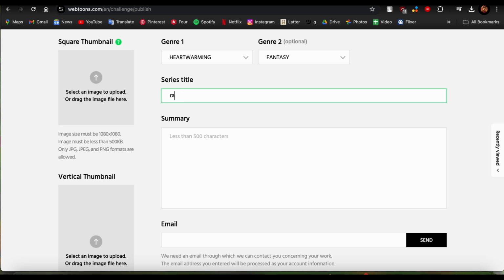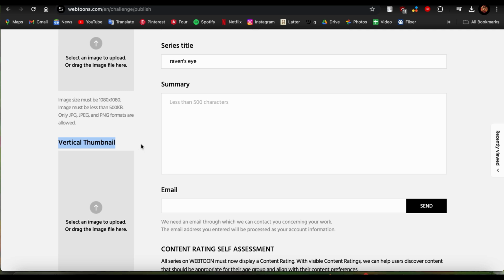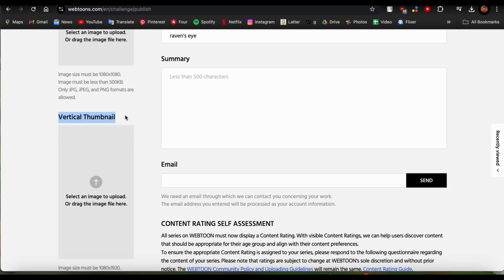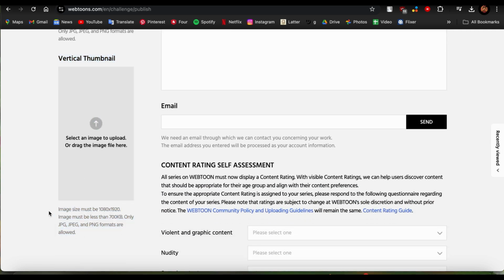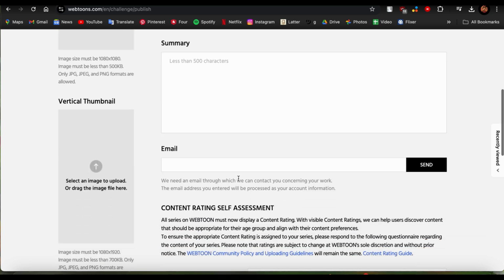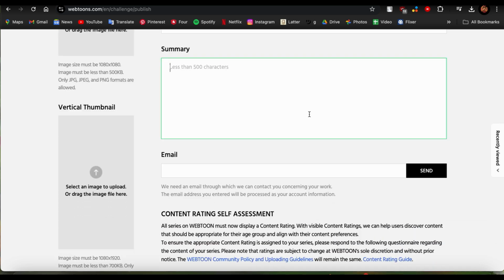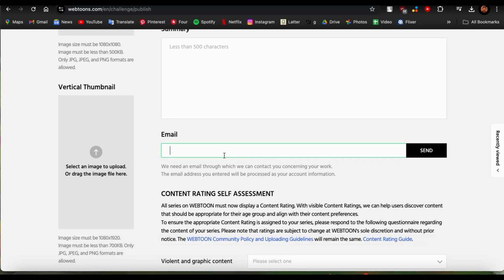This is a square thumbnail, so make sure it's really square and meets these requirements. And there's also the option of a vertical thumbnail, so you should also do that. This is very helpful for ads since both of these images are used. So you also need to write a summary of your comic, which should be less than 500 characters right here. You also need to type in your email so that they can contact you through your email about your work. And there's also this content rating self-assessment.